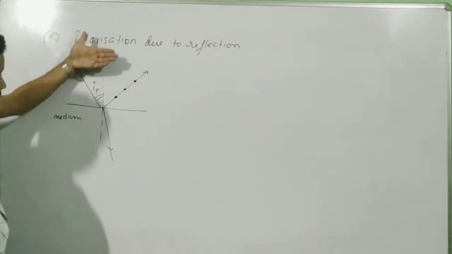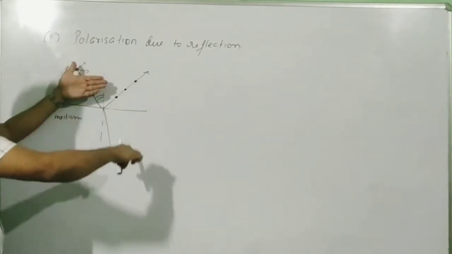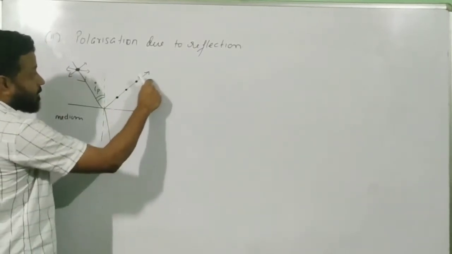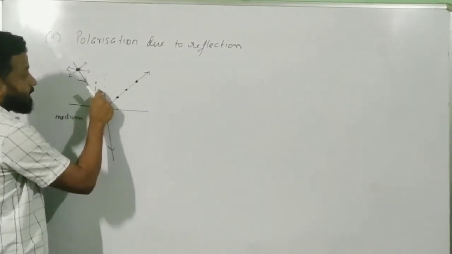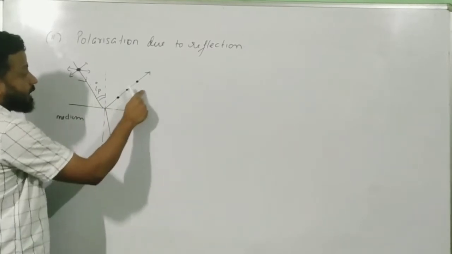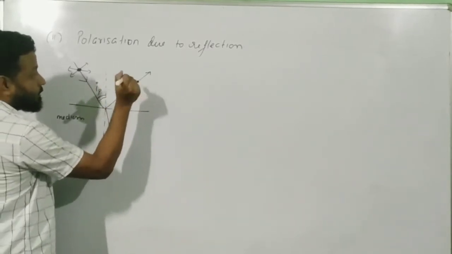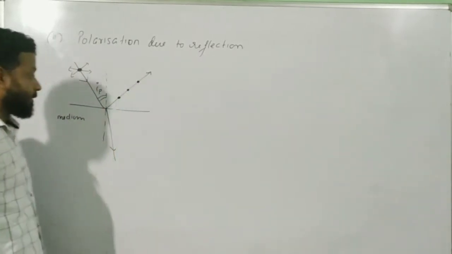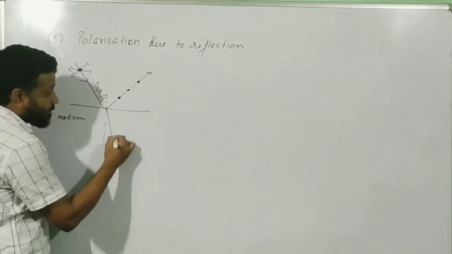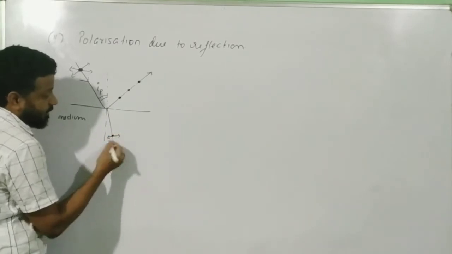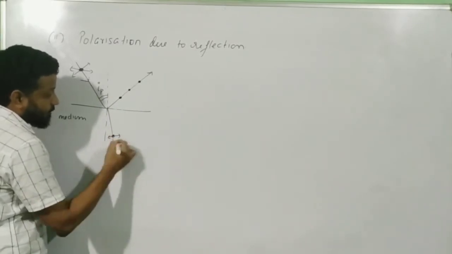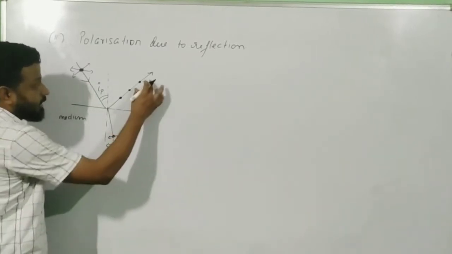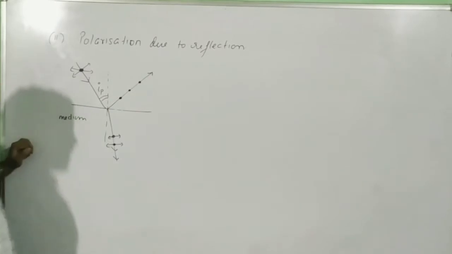So if this is the plane in which the incident ray lies, the board is a plane in which the incident ray lies, then after reflection at an angle called polarizing angle, when it becomes completely polarized, only that vibration is found which is perpendicular to this plane. This is a very important part. Whereas the refracted ray remains partially polarized. You can find this also. We are not concerned more about the refracted ray, but yes, the reflected one becomes polarized.